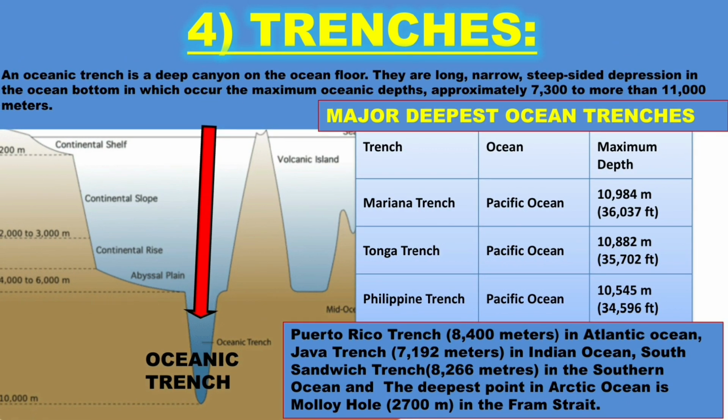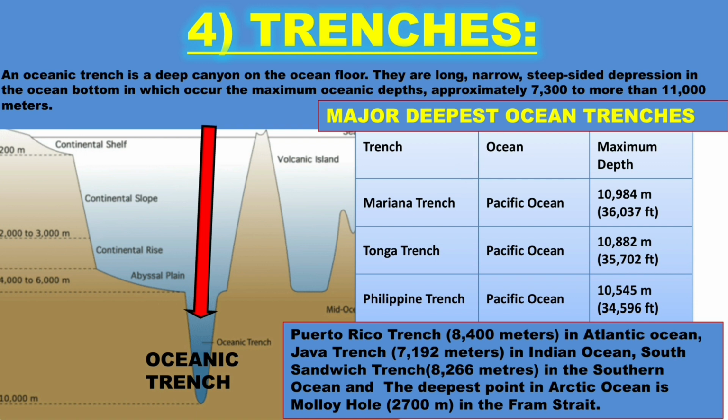Now let us learn about trenches. An oceanic trench is a deep canyon on the ocean floor. They are long, narrow, steep-sided depressions in the ocean bottom in which occur the maximum oceanic depths, approximately from 7,300 to more than 11,000 meters.